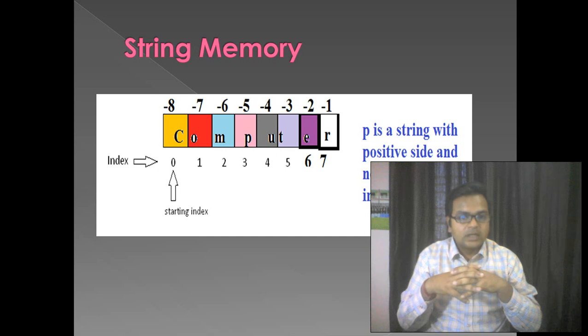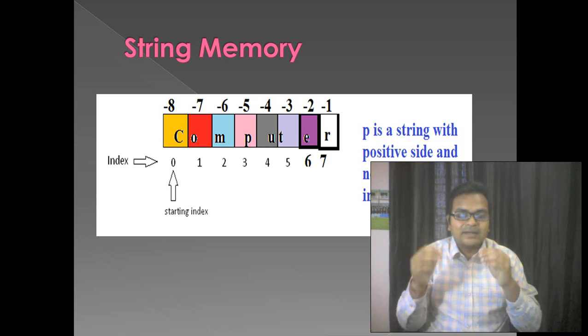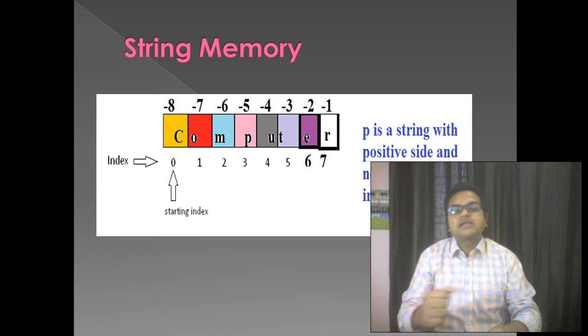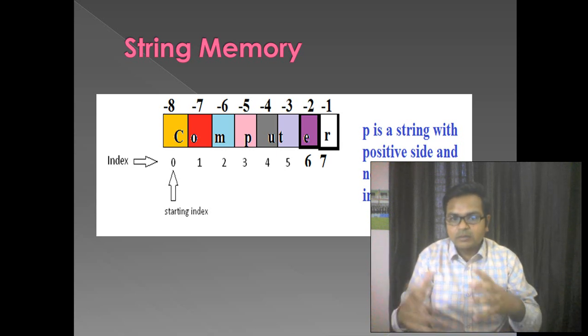That means the index value starts from 0, 1, 2, 3, 4, 5, 6, 7. Or we can say that the address of C is 0, address of O is 1, address of M is 2, address of P is 3, address of R is 7. So this is how we will identify it.